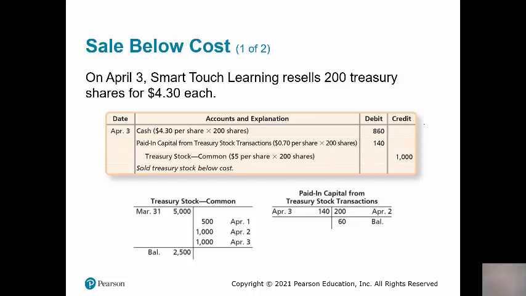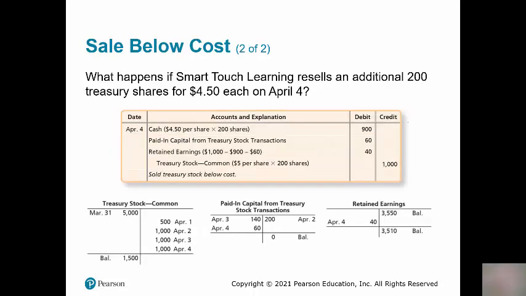So we originally had recorded $200 on April 2nd as a credit to the paid in capital from Treasury stock transactions. So we had enough in that account to debit it for the entire $140, and we have a $60 balance remaining.